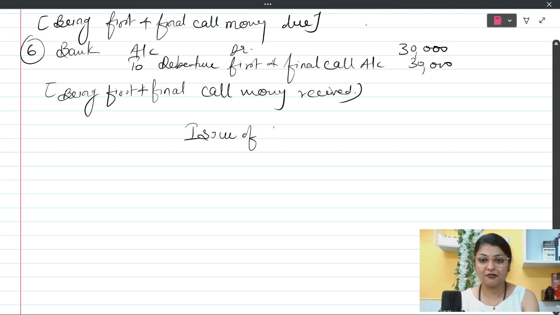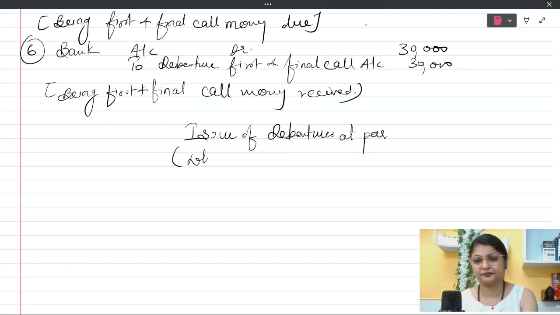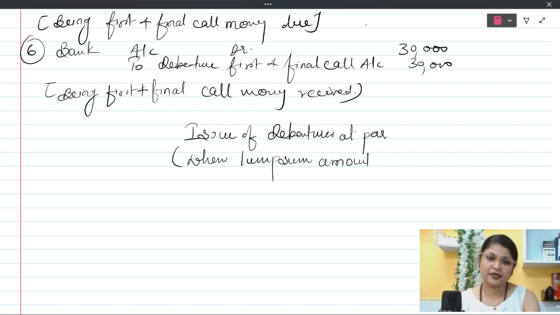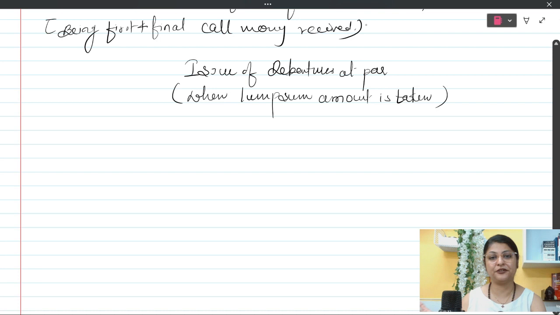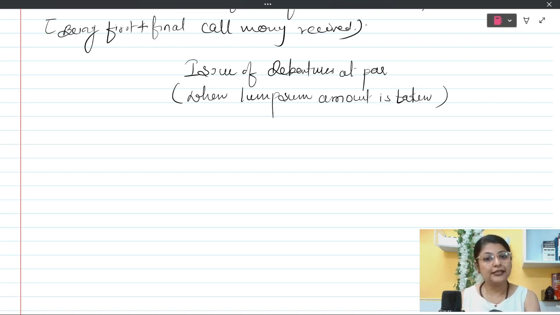Issue of debentures at par when lump sum amount is taken. Okay, means we do not have application, allotment, first call, final call and so on. In such case, we will have to open a combined account, and this combined account is called debenture application and allotment account. Means together one account is open, debenture application and allotment.